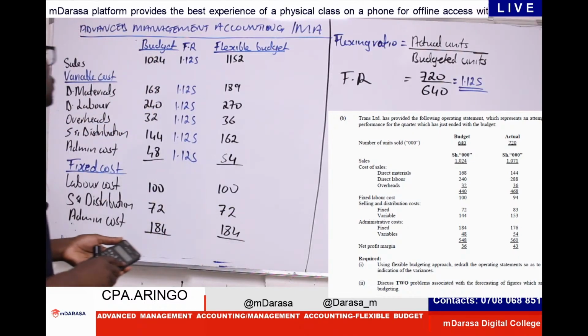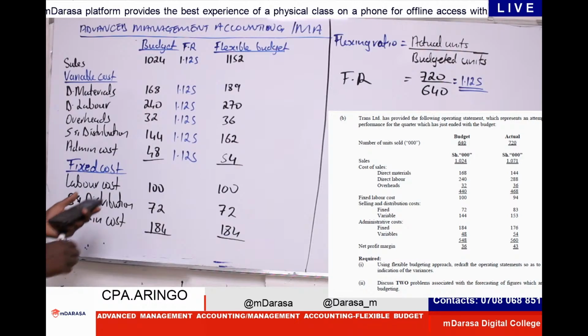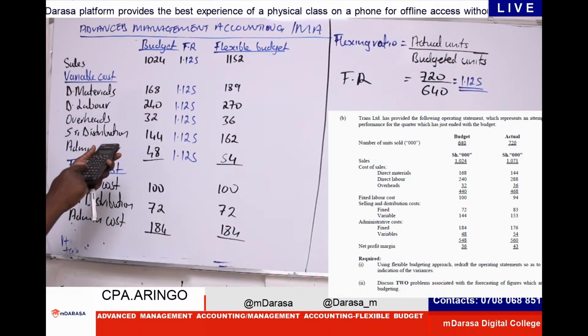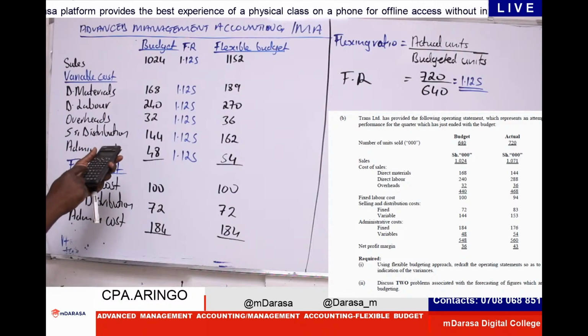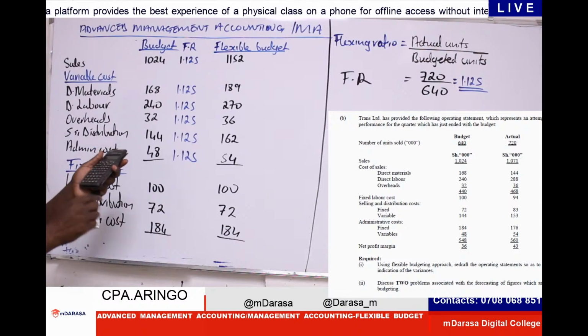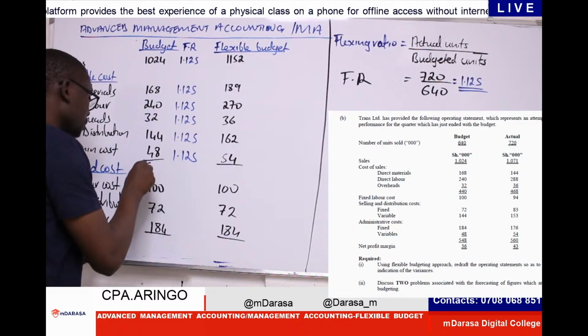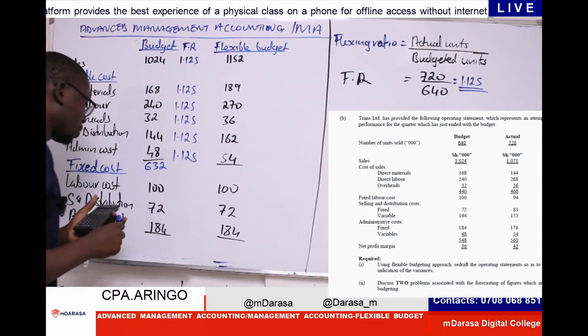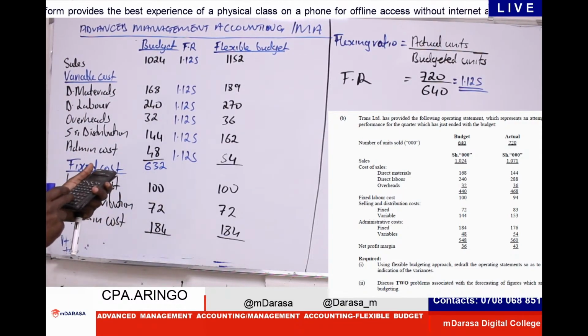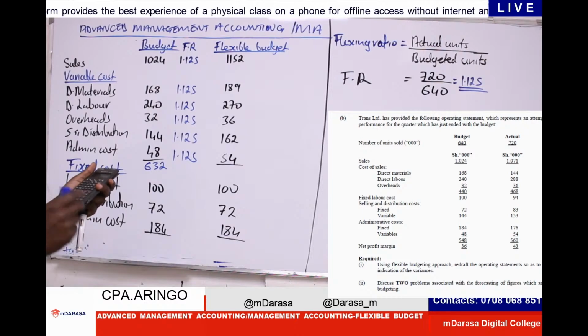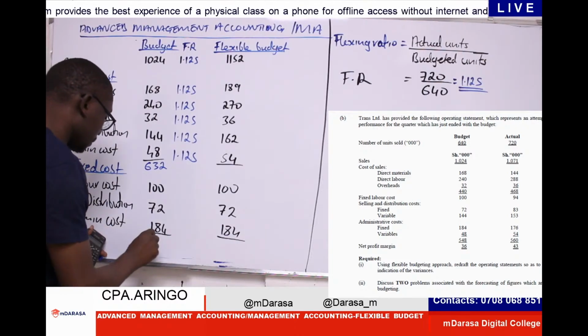For us to determine our profit, of course. So what will be our variable cost? That should be 168 plus 240 here, plus 32 plus 144 plus 48. Of course, this should give us a value of 632. And what about our fixed cost? That is 172 plus 184 to give us 356.